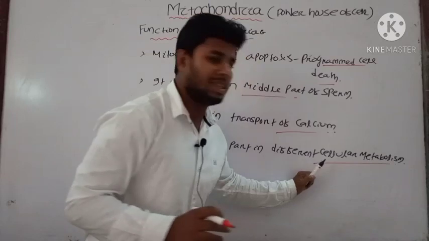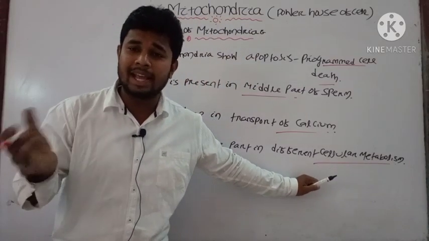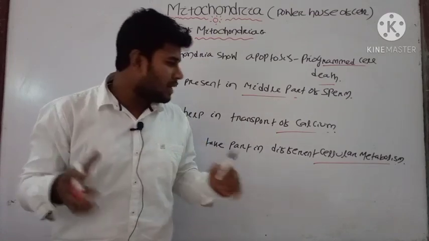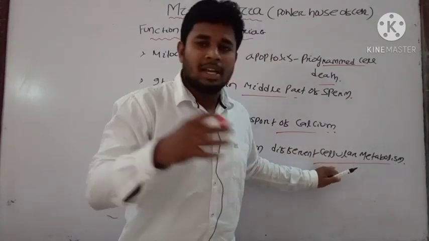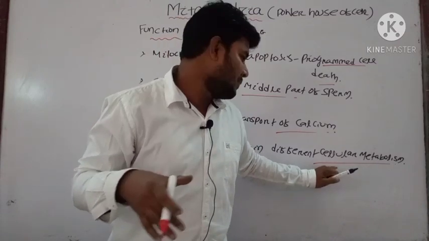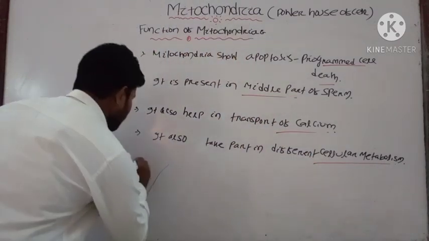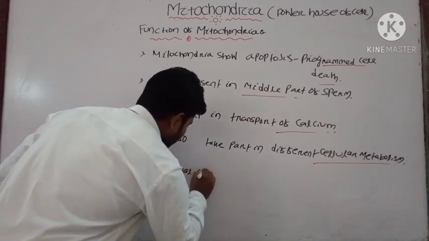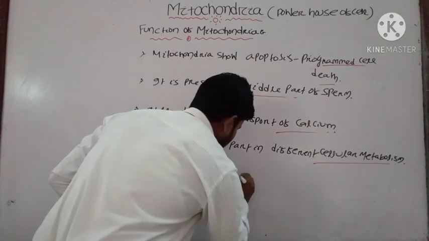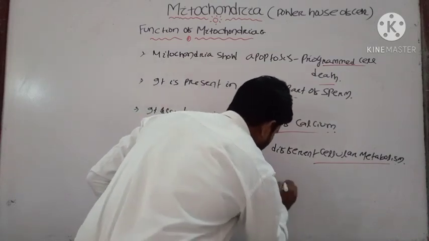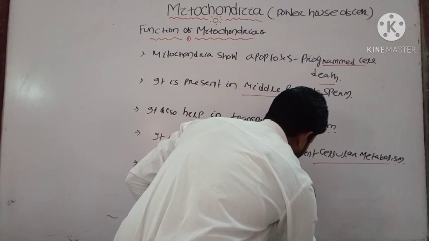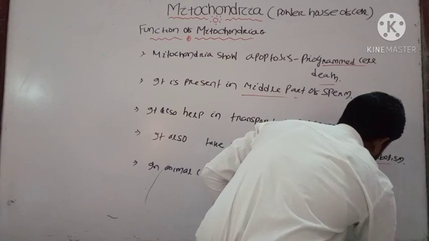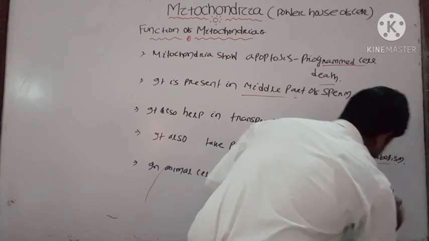What is cellular metabolism? The mitochondria contains the DNA, as we know, and it contains protein and different enzymes, with different catabolic and anabolic activity occurring inside your mitochondria. Another important function is that in animal cells, they cause beta oxidation of fatty acid.